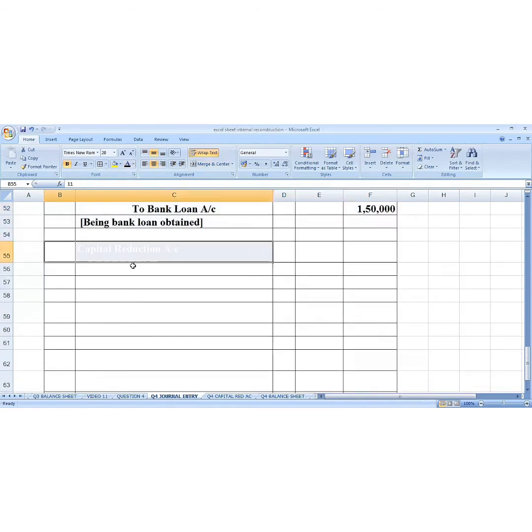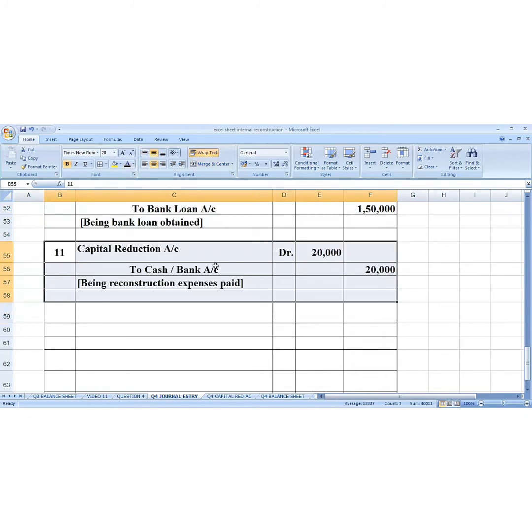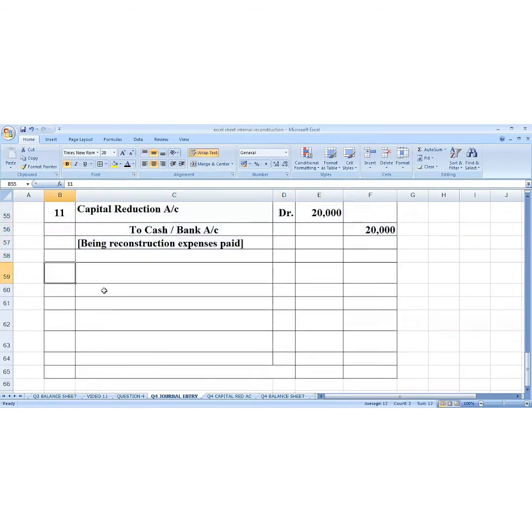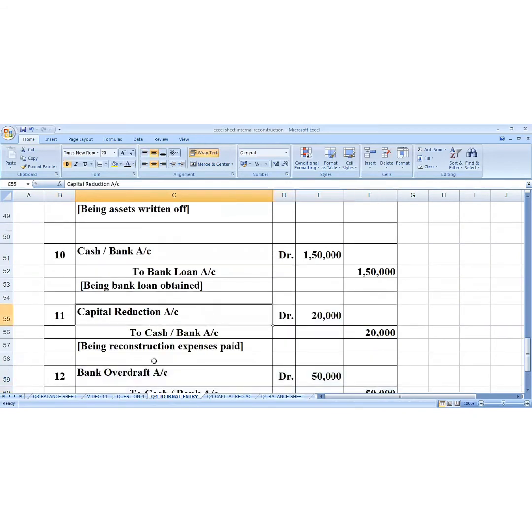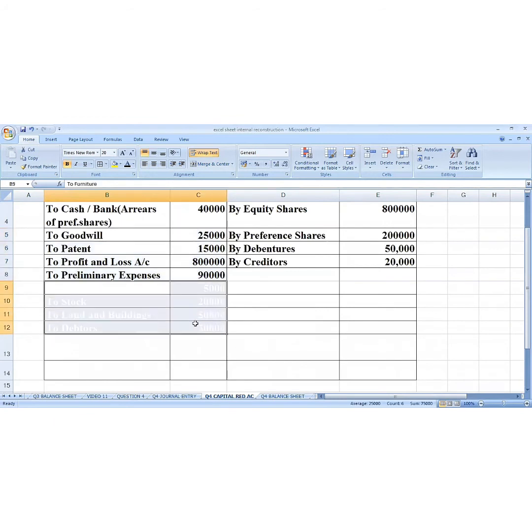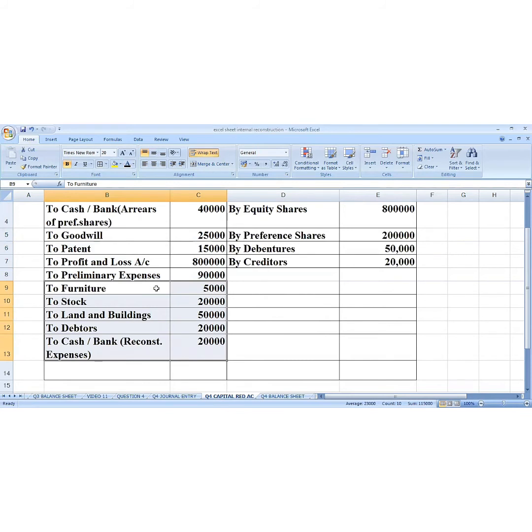Then the second entry is for the realization expenses: capital reduction account debit to realize cash and bank account 20,000. Third entry is for payment of bank overdraft: account debit to cash and bank account. Whenever the capital reduction account is debited, here we go to the capital reduction account and write about these entries for furniture, stock, land and building, debtor, and then cash and bank for reconstruction expenses.